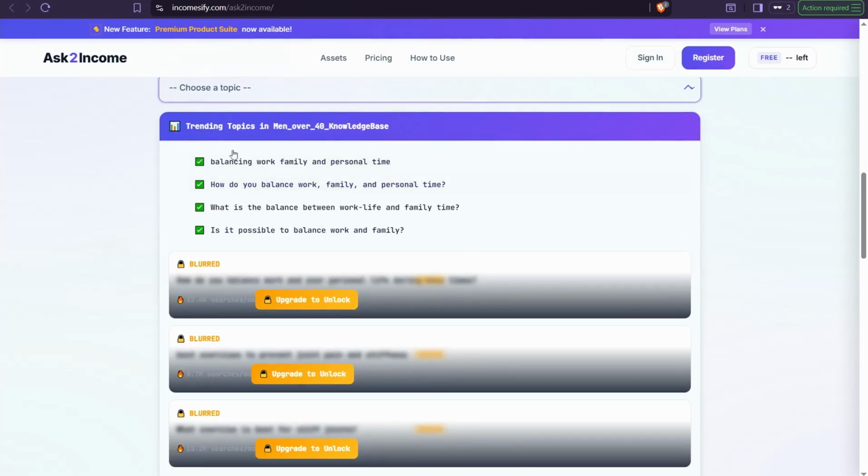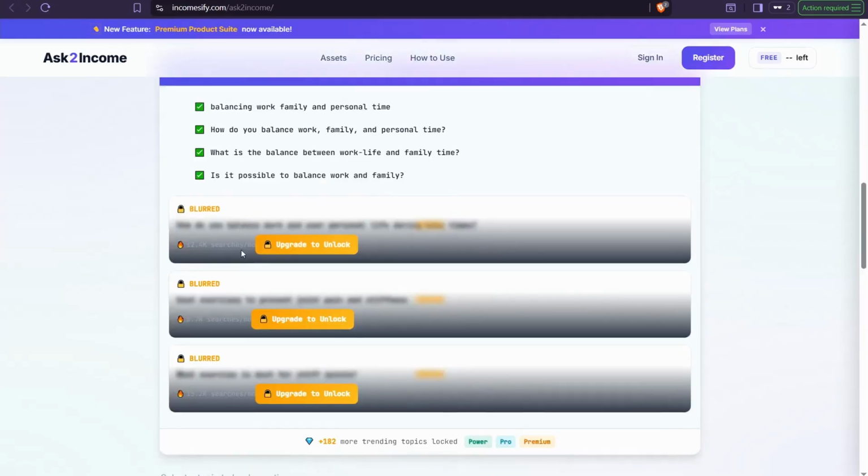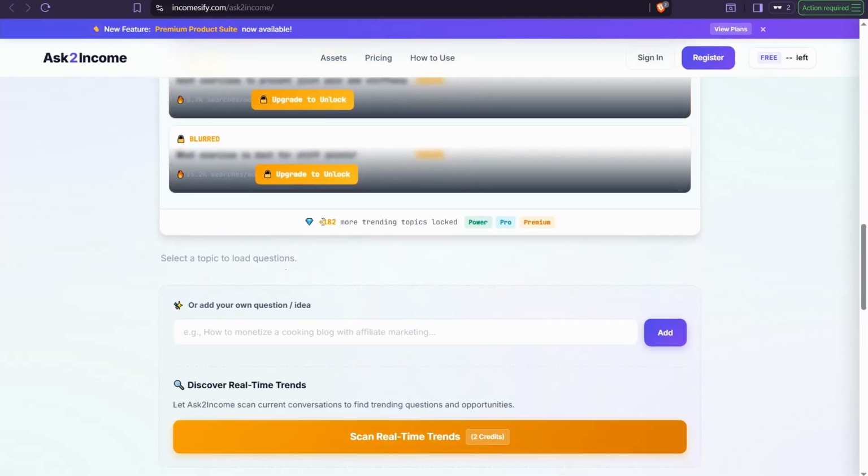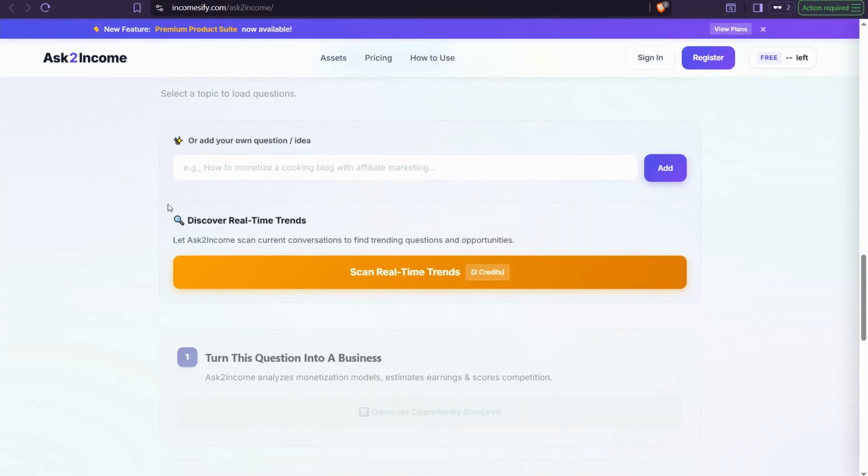Then you select your topic and find huge amounts of questions. Or it's up to you to enter your own main question from any social media platform, any comment, or even your imagination.